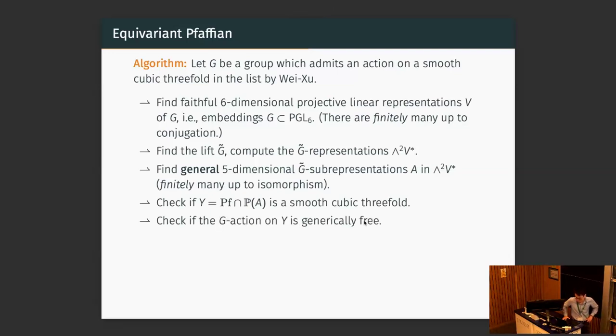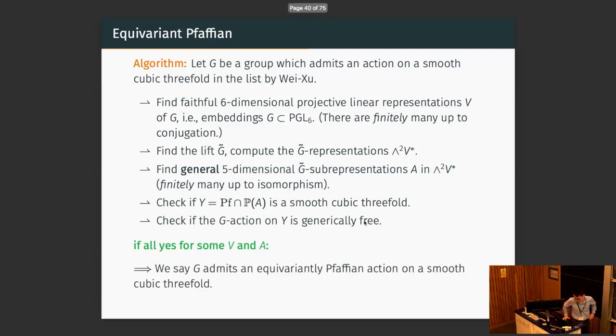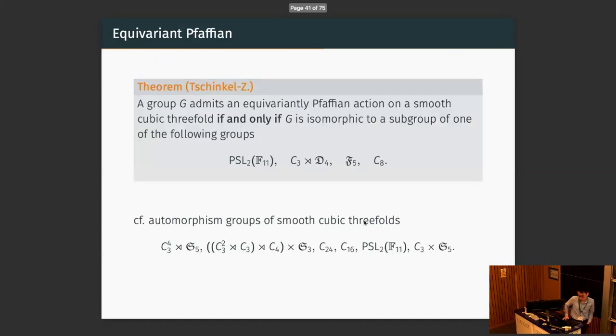We also want to check if the G action on Y is generically free. It means any element in G does not act trivially on Y. So if we get some output for some V and A where all these answers are yes, it means we start with some action of G on P5, and we end up with an action on a smooth cubic threefold. And in this case, we say the group G admits an equivariantly Pfaffian action on a smooth cubic threefold. So we implement this process and check for all the groups.